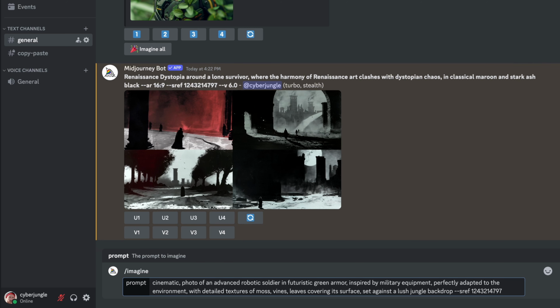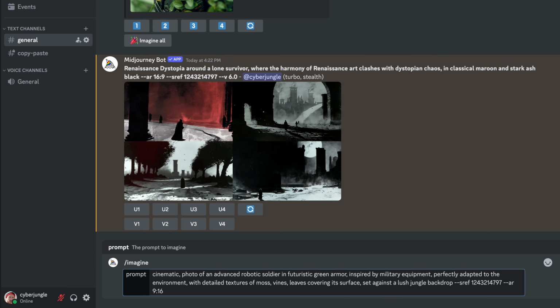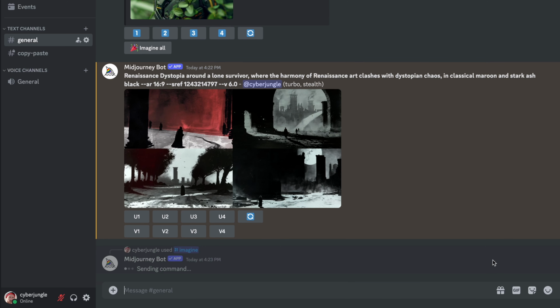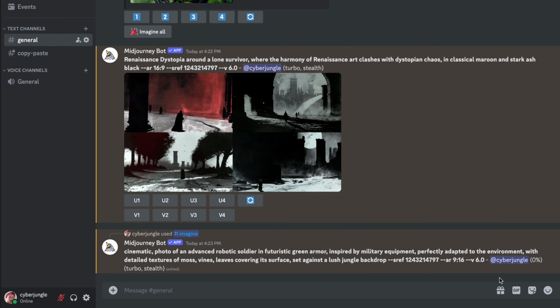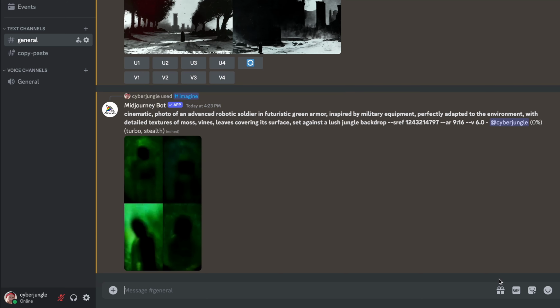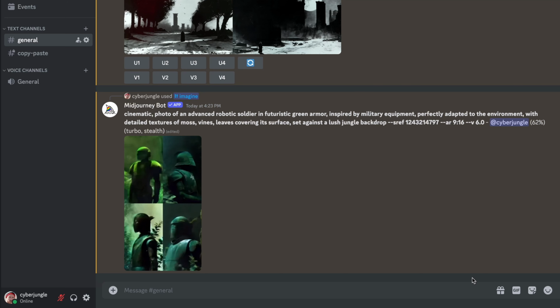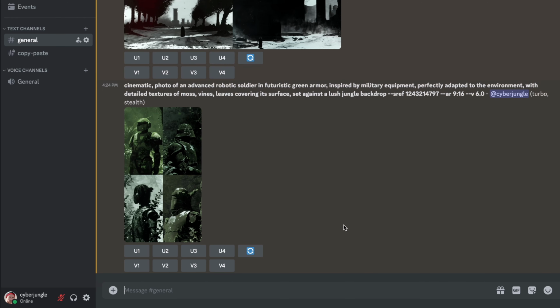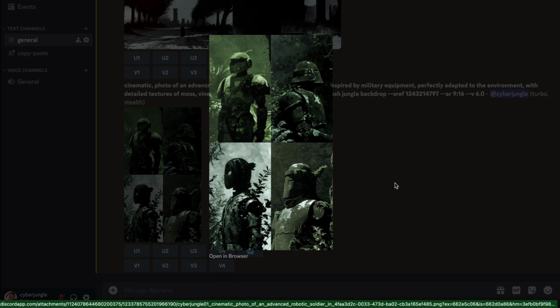Styles generated with style random can be saved and reused across multiple prompts using style codes. Midjourney now shows the style codes inside prompts, next to the generated images both in Discord and the Alpha website. Now, I will simply use this style code as a reference for any other prompt.